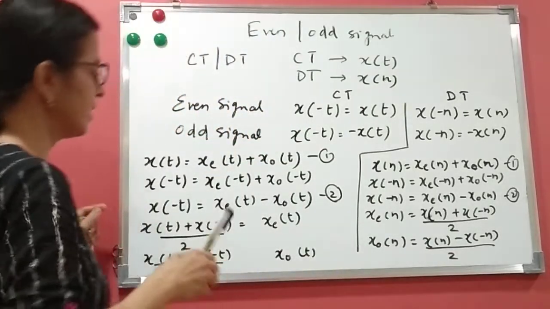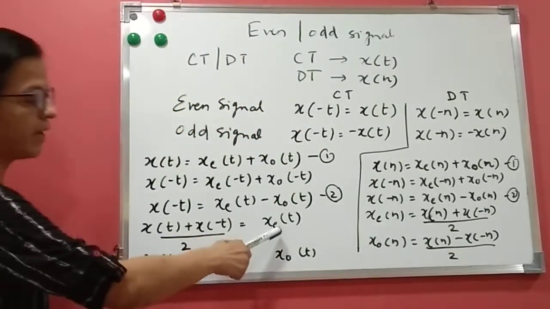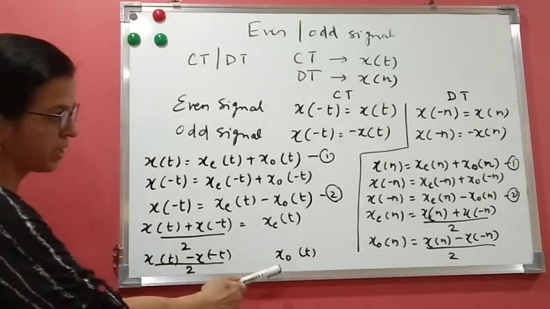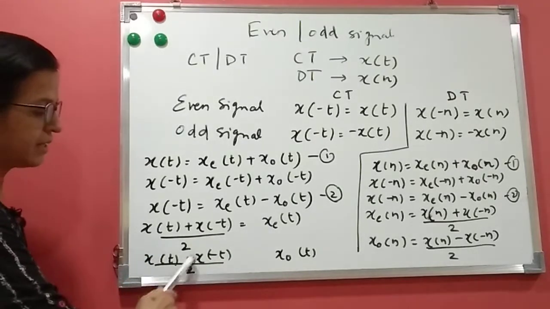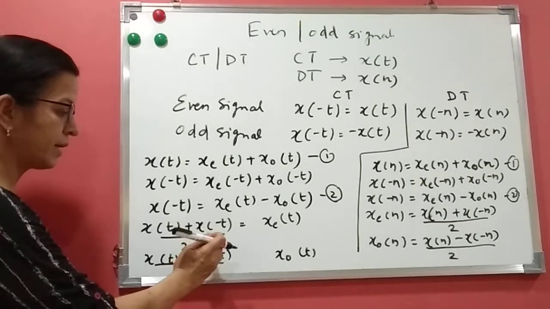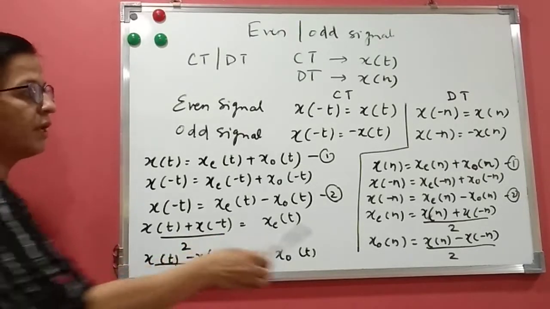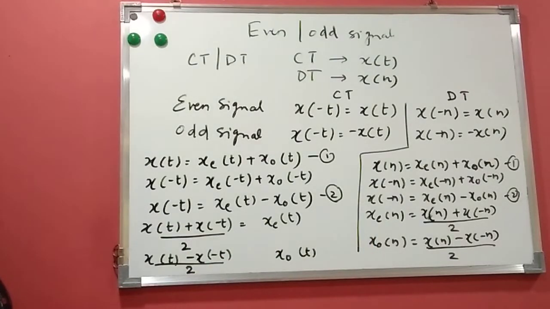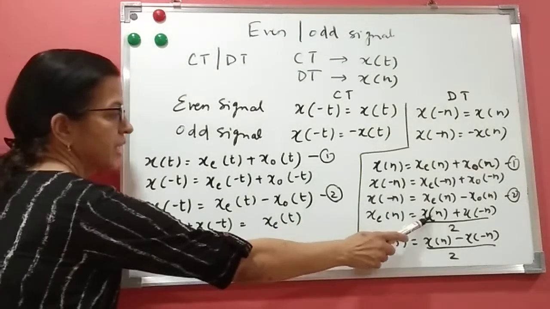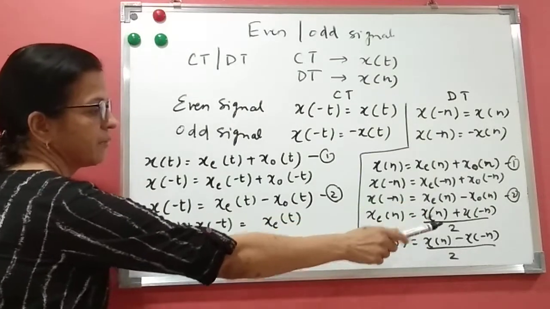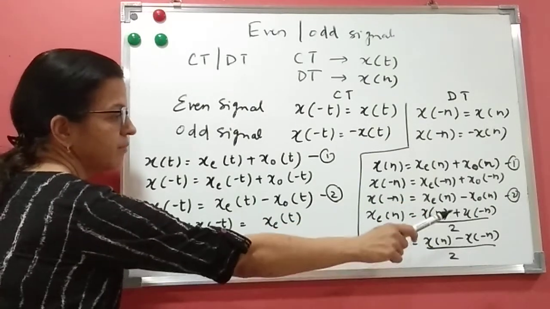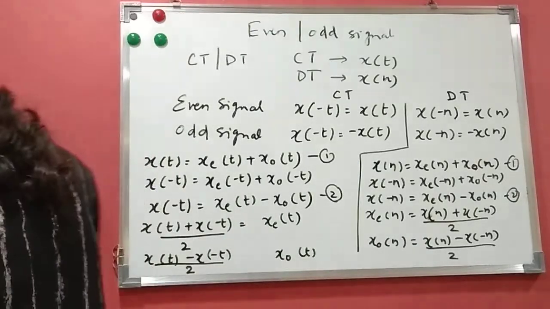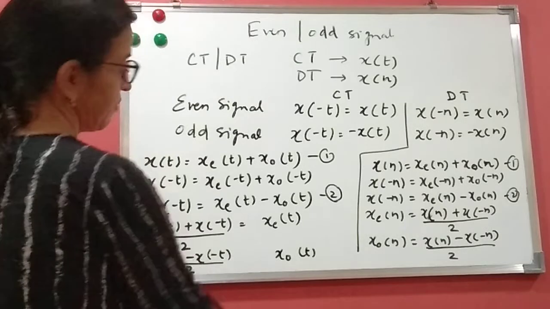So this is the way, if we know x of t, we can find the even signal, that is x of t plus x of minus t divided by 2, and the odd signal x of t minus x of minus t divided by 2. Similarly, in discrete time also we can find them. Just remember, the even signal is the addition of x of n and x of minus n divided by 2, and the odd signal is x of n minus x of minus n divided by 2. So this is the way we can find the even and odd signal.